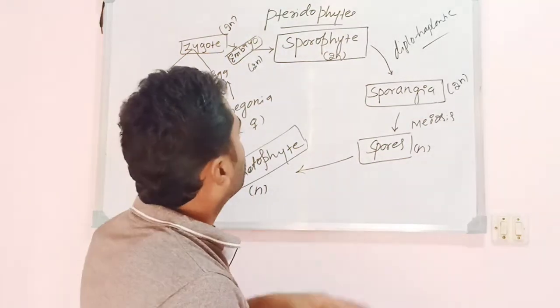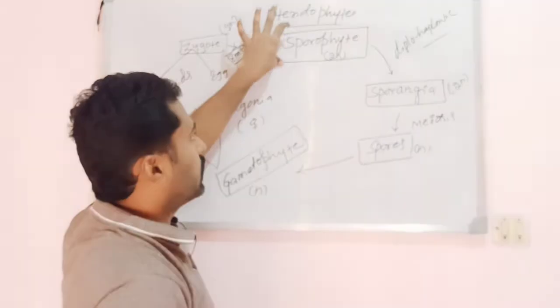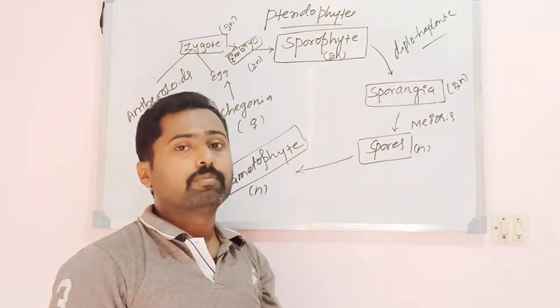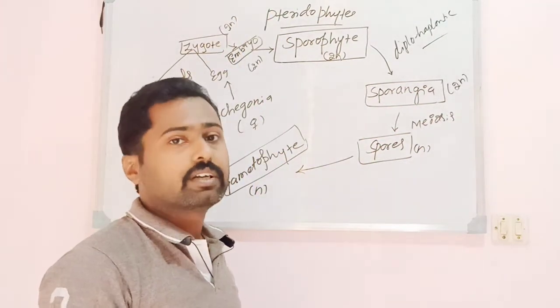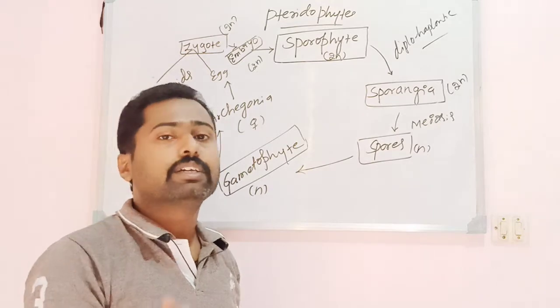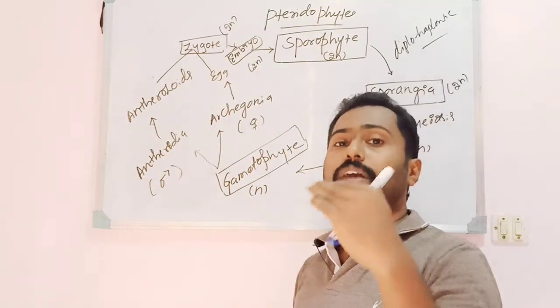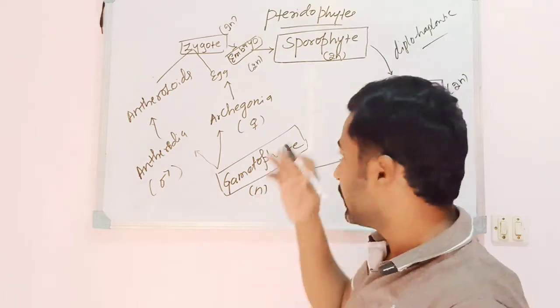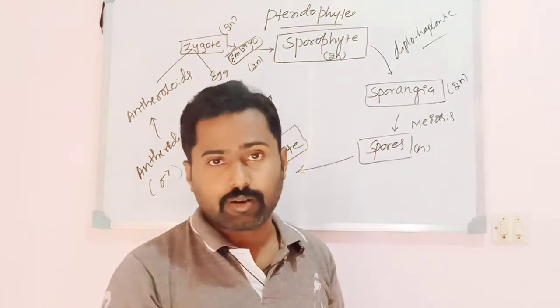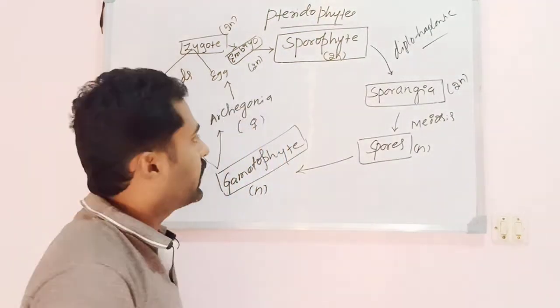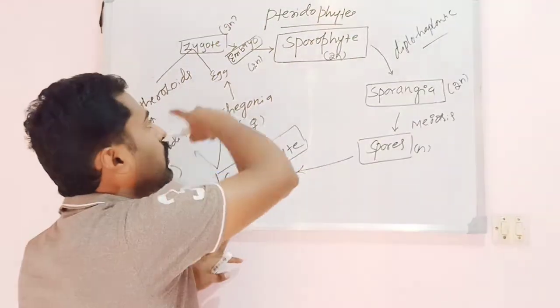But here the diploid phase is dominant. Both the pteridophytes and bryophytes possess a similar life cycle, that is the haplodiplontic life cycle, but the difference between them is that in bryophytes the haploid plant body is dominant, that is the gametophyte, whereas in pteridophytes the diploid plant body is dominant, that is the sporophyte. Okay, so this is about the life cycle of pteridophytes.